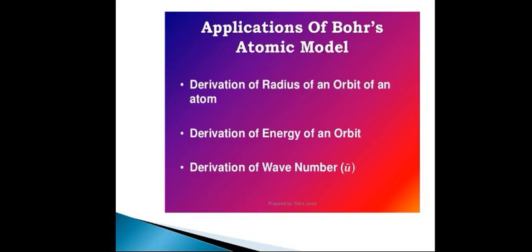And Bohr's theory is first applied to hydrogen. After that we will discuss what an atomic spectrum is. We also have to cover what a line emission spectrum is, what a line absorption spectrum is, and what the hydrogen series of spectral lines are. Also we have to discuss the spectral series of the hydrogen atom. So in the next video class we will discuss these points, that is, the applications of Bohr's atomic model, and also the atomic spectra and spectral series.